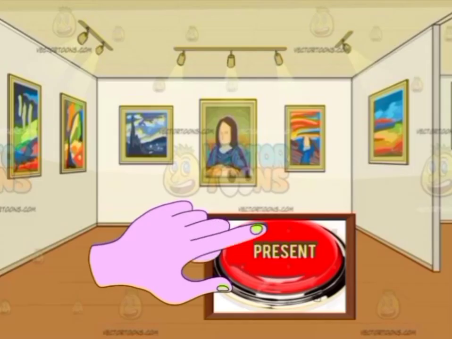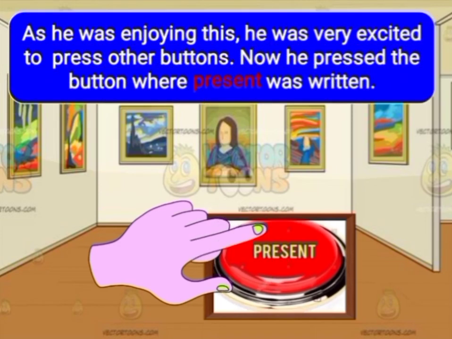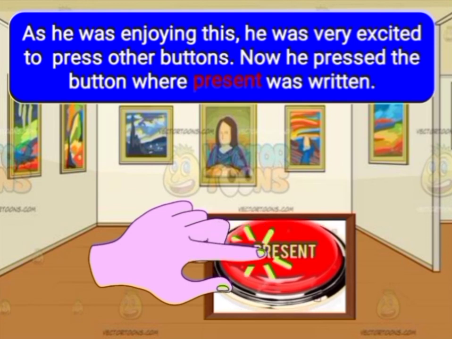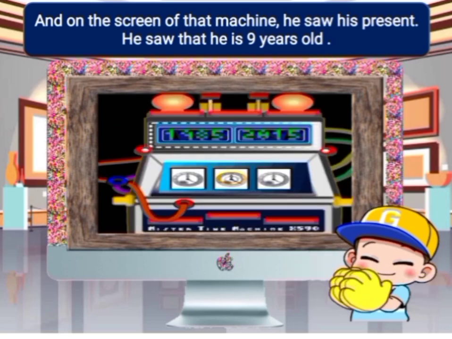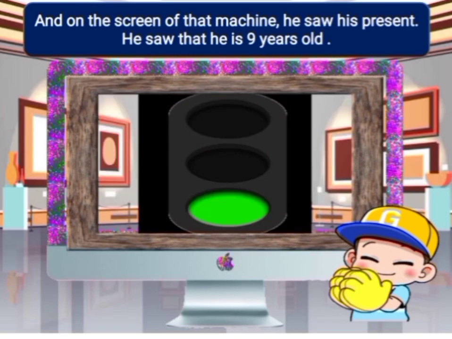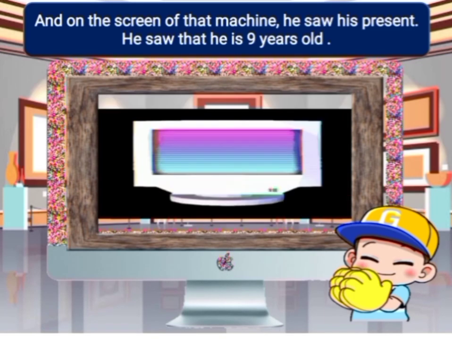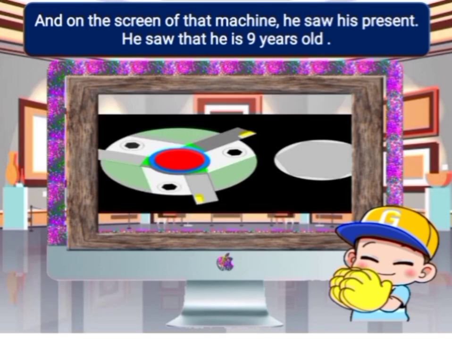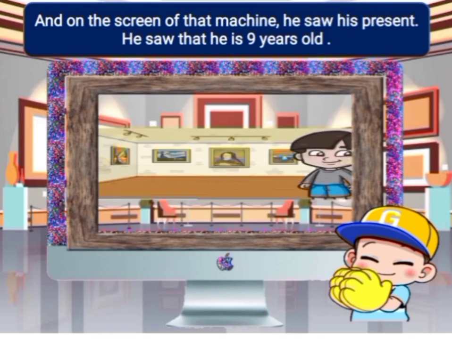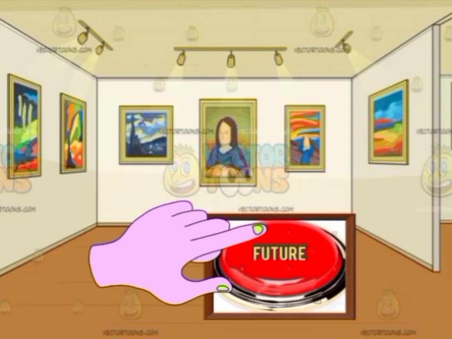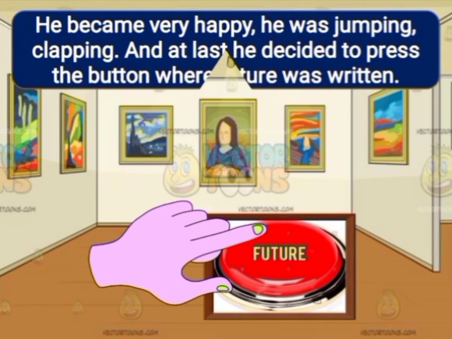As he was enjoying this, he decided to press other buttons also. Now he pressed the button where present was written. When he pressed this button, on the screen of the machine he could see his own present, means the actions which are happening now. He could see that he is 9 years old, he is in the museum and he is in front of the time machine and he is pressing the buttons of the time machine.